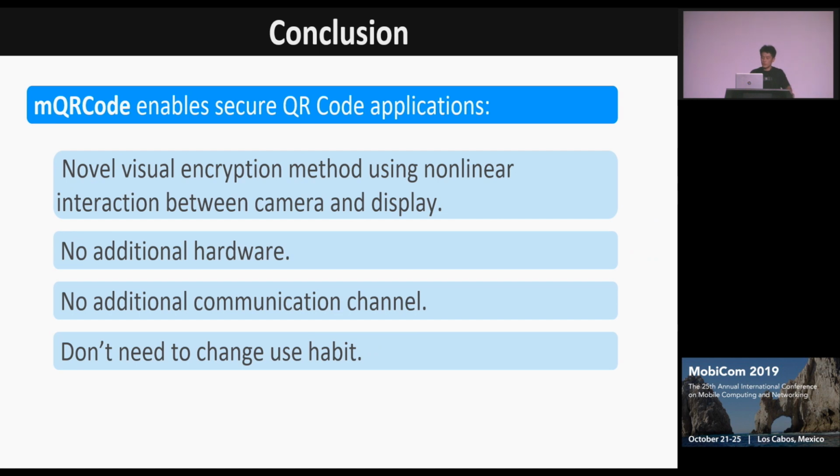So, in conclusion, mQR code enables secure QR code applications, and we present a novel visual encryption method using the nonlinear interaction between camera and display to improve the security of QR code communication. And our method doesn't need to add any other hardware or communication channels. So users can use it for mobile payment as with the original QR code and don't need to change their user habits.